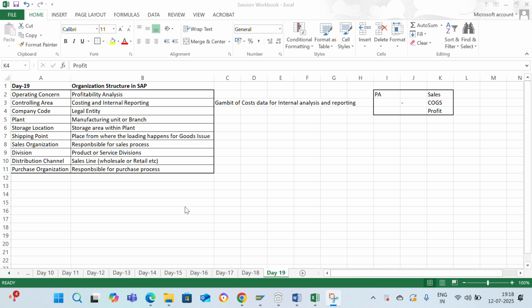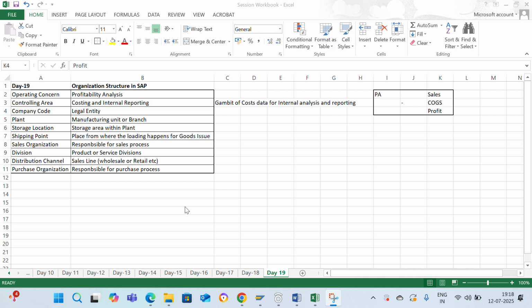Operating concern is related to profitability analysis. The profitability analysis is related to analyzing the profit of the company. The profit of the company is calculated by reducing the cost of goods sold from the sales.